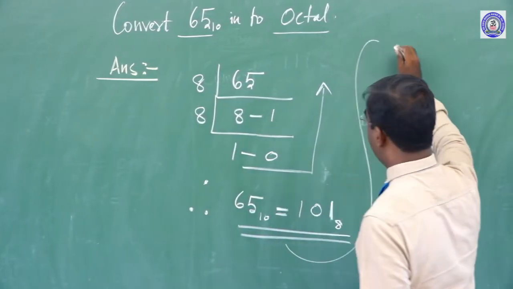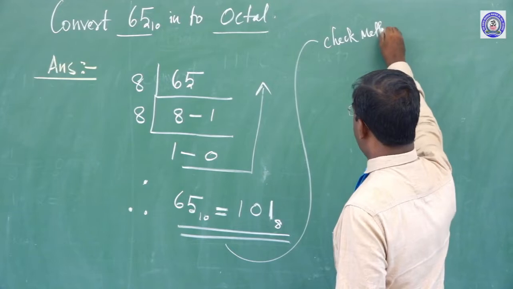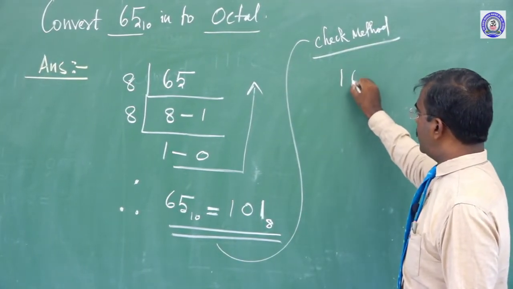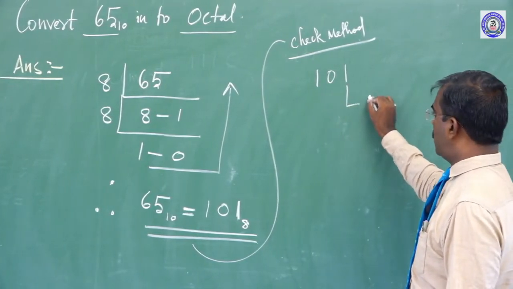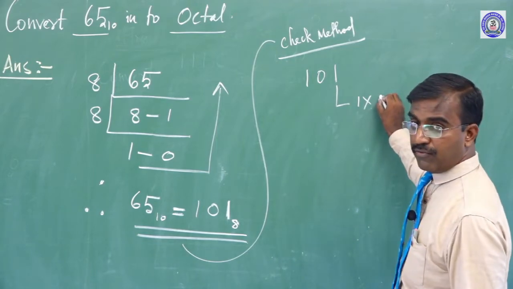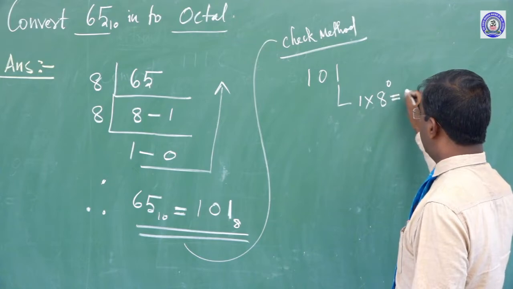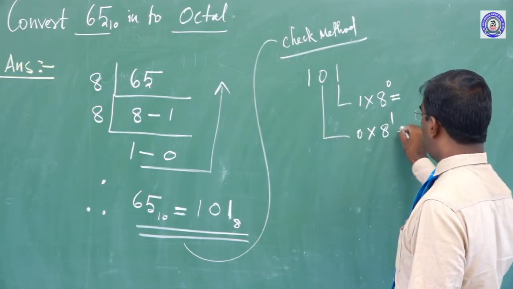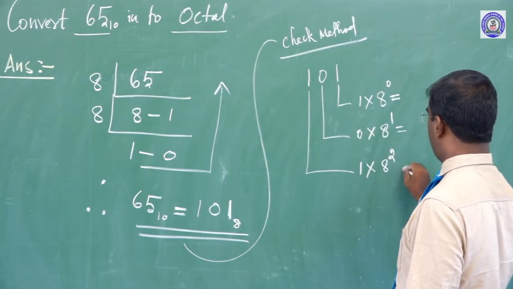Here also we will introduce the check method. We already know the check method. Okay, 1 0 1. In this, we count from right to left, first 1 and 2. Here 8 to the power of 0. Clear? Yes. And then 0 into 8 to the power of 1. Again 1 into 8 to the power of 2.